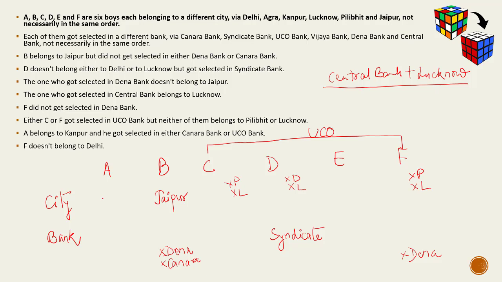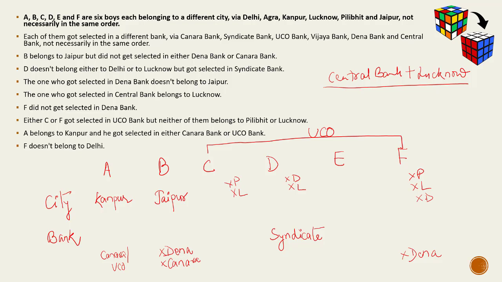A belongs to Kanpur and इसकी city की choices हैं Canara और UCO Bank. F does not belong to Delhi. So now we have put up all the data which was given in the question. अभी हमने यहाँ पे सब place कर दिया है. अब हम further data का placement देखते हैं.